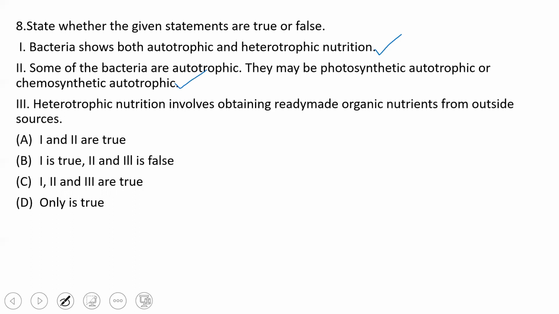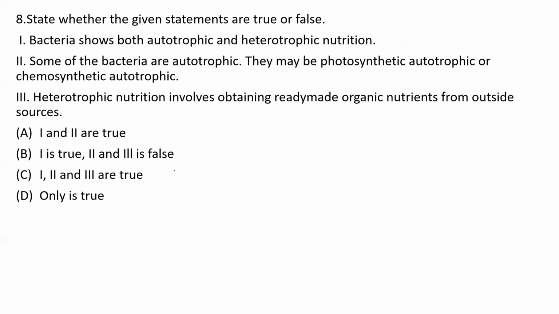Next, heterotrophic nutrition involves obtaining ready-made organic nutrients from outside sources. Heterotrophic organisms are those which depend on others. So that is how they obtain nutrition from different types of sources. Henceforth, all the three statements are true. The correct option here is option C. Next one.